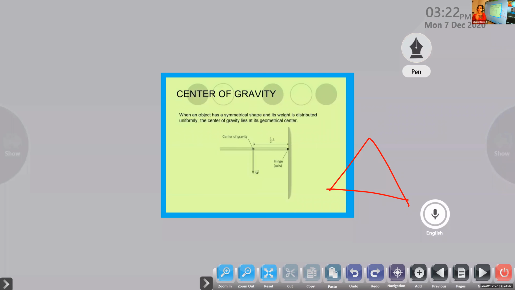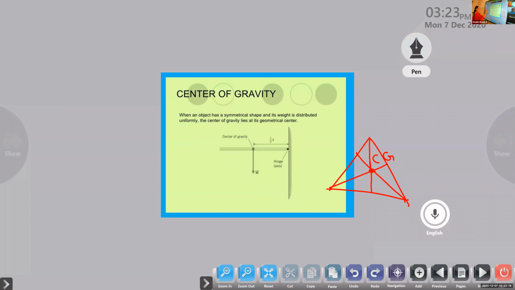To find the center of gravity of a triangle, draw the median from all the vertices, and where these medians intersect is the center of gravity. They meet at a common point. Similarly, the center of mass also should be concentrated in that particular region. That is for a triangle.